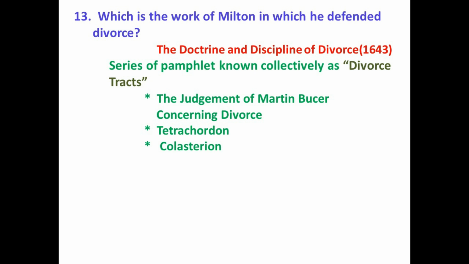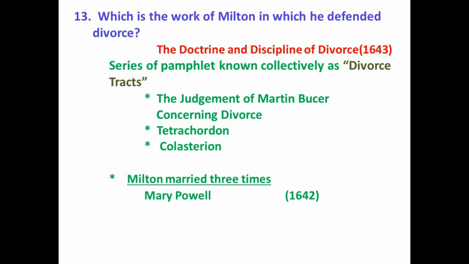When we speak about these divorce tracts, we should know about Milton's married life. Milton married 3 times, and the first wife was Mary Powell, and she was just 17 years old at the time of marriage. That means half the age of Milton, who was 34 at that time. They got married in 1642, and shortly after the marriage she left him and returned to her home.